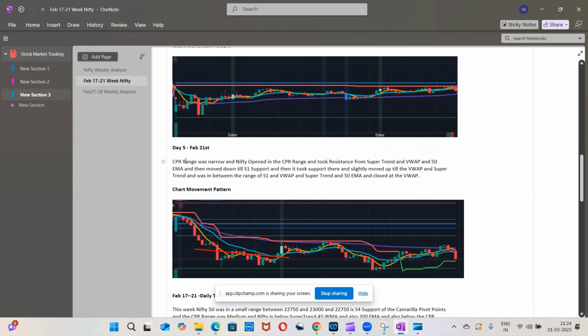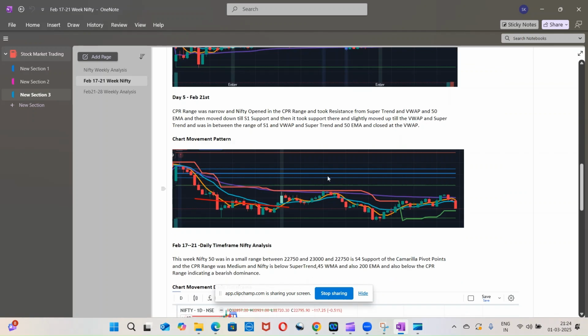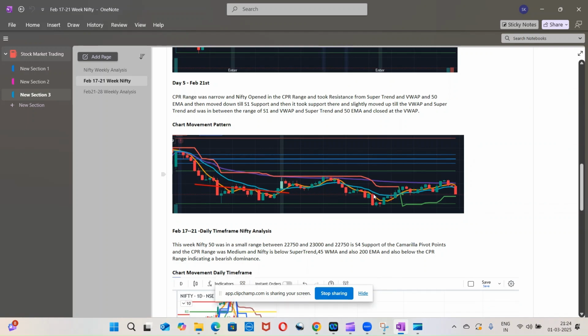Coming to 21st, CPR range was narrow, and Nifty opened within that range and took resistance of the super trend as well as the 50 EMA. Then it went till S1 and took support there, then slightly moved up again, took the resistance of VWAP and super trend, came to S1, and again went to VWAP, and closed at VWAP. So that was the 21st chart movement pattern.